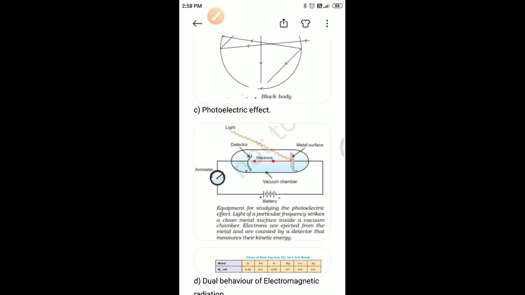All these results could not be explained on the basis of the laws of classical physics. According to classical physics, the energy content of a beam of light depends upon the brightness of the light. In other words, the number of electrons ejected and the kinetic energy associated with them should depend on the brightness of the light. But it has been observed that though the number of electrons ejected does depend upon the brightness of the light, the kinetic energy of the ejected electron does not depend on the brightness of the light.